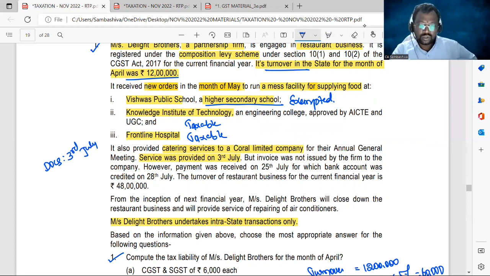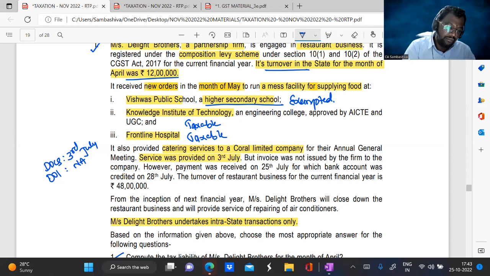But the invoice was not issued by the firm to the company. The date of invoice information is not available, as the invoice was not issued at all. However, the payment was received on 25th of July, for which the bank account was credited on 28th of July. So there are two dates: 25th of July and 28th of July.